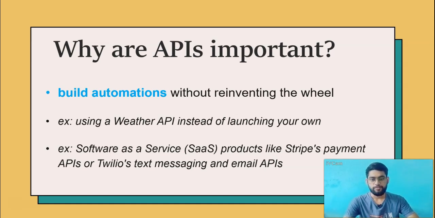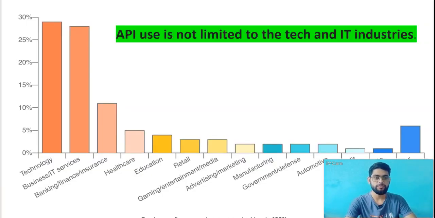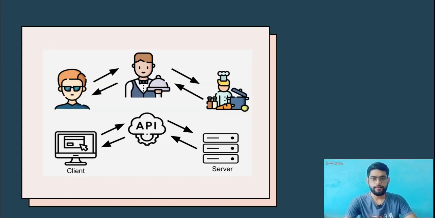For another example, software as a service, we can use APIs like payment APIs and texting and email APIs, right? And APIs are not limited to the tech field. APIs are used everywhere in the industry, like business, healthcare, education, right? Everywhere APIs are being used.